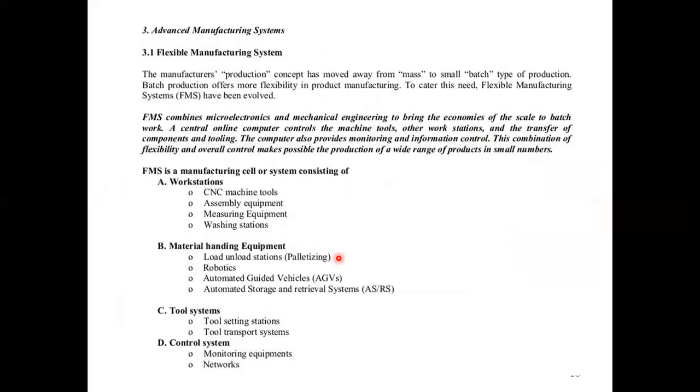So next one is advanced manufacturing system, that is AMS. Advanced manufacturing system having first one, flexible manufacturing system. The manufacturing production concept has moved away from mass to small batch type of production. The batch production offers more flexibility in product manufacturing. To cater this need, flexible manufacturing systems have evolved.